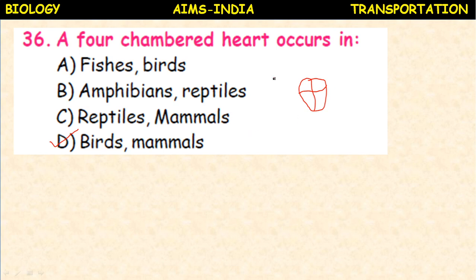In fishes, 2-chambered heart; amphibians, 3-chambered heart; reptiles, incompletely divided 4-chambered heart. Except in crocodile, remaining all reptiles have partly divided 4-chambered heart. But in birds and mammals, 4-chambered heart is present.